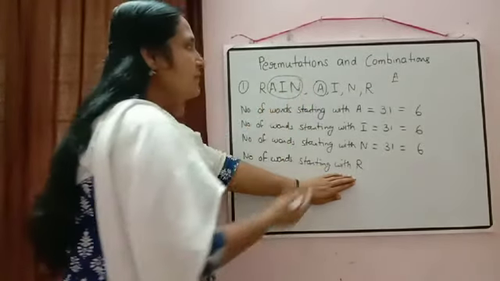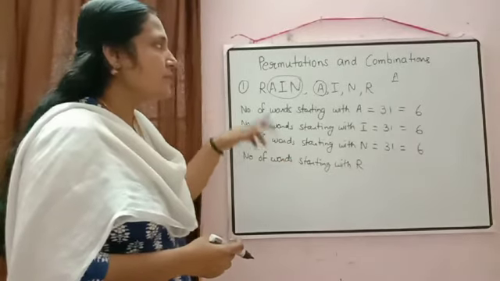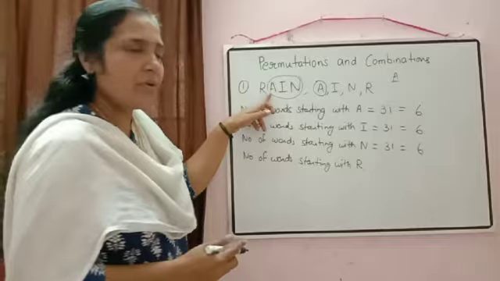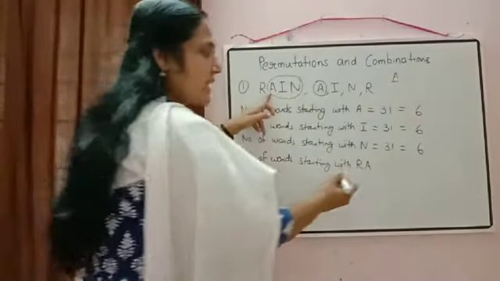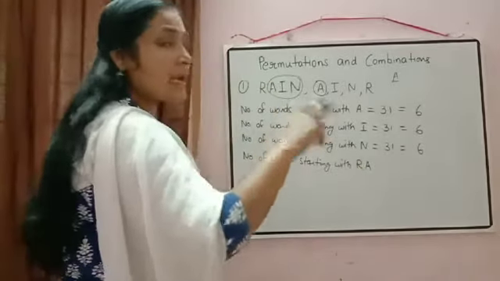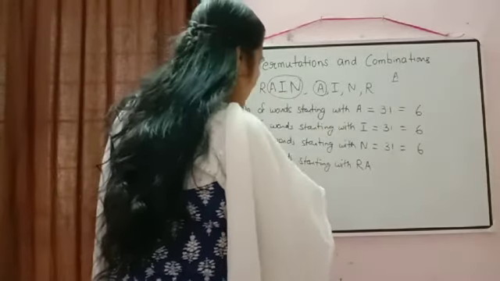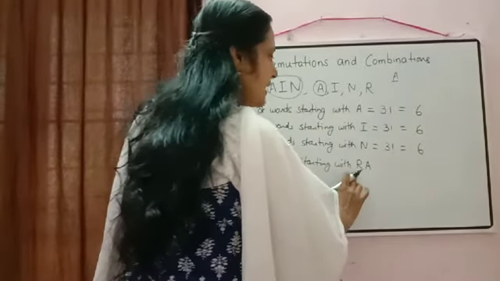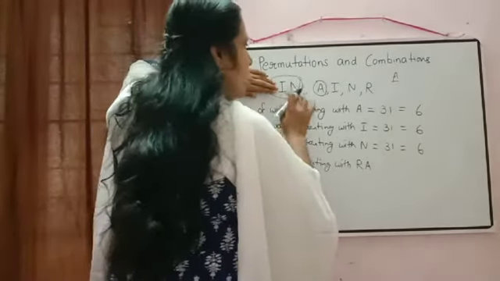According to dictionary order, which letter should come first? Obviously A will come first. Now for the words starting with R-A, we check the remaining 2 letters, I and N.